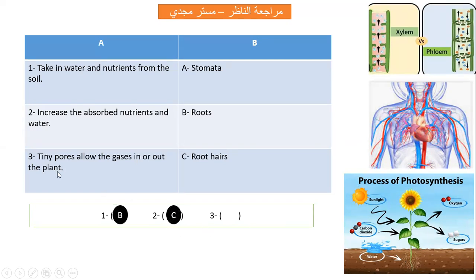Number 3, tiny pores allow gases in or out of the plant. Stomata. Stomata are tiny pores on the leaves of the plant that allow carbon dioxide to enter and oxygen and water vapor out of the plant.